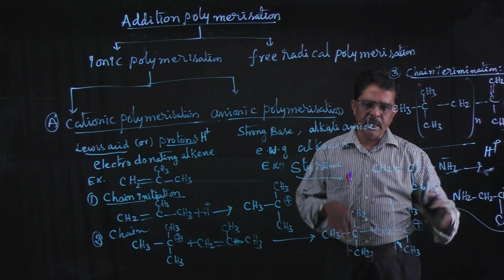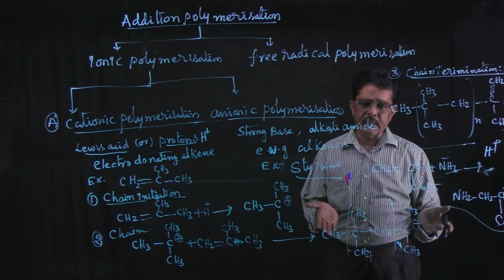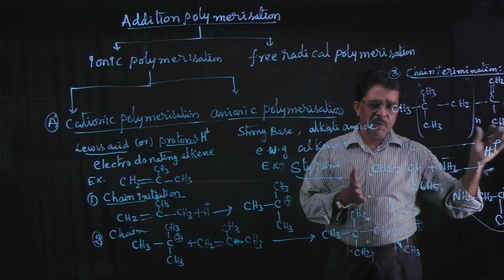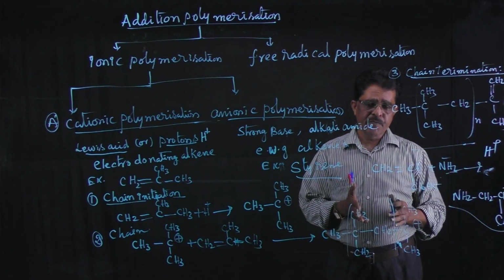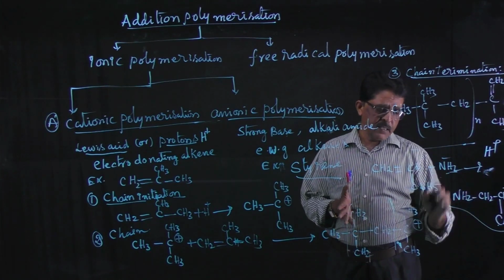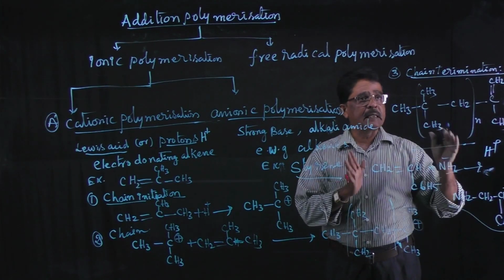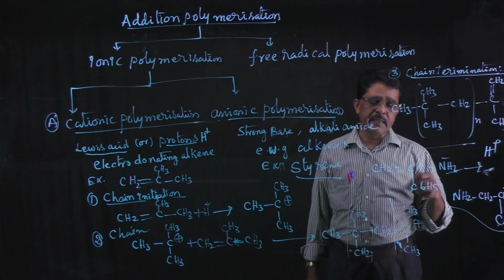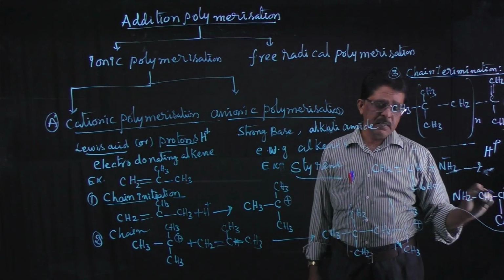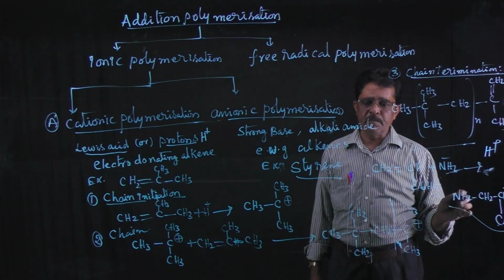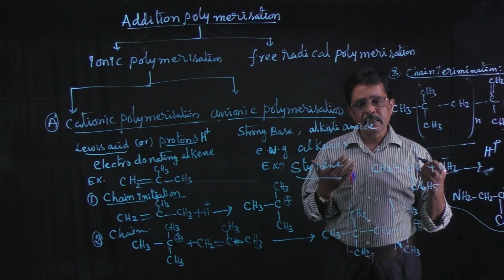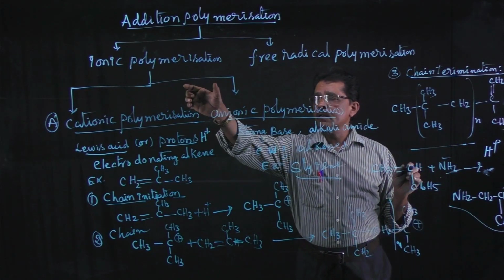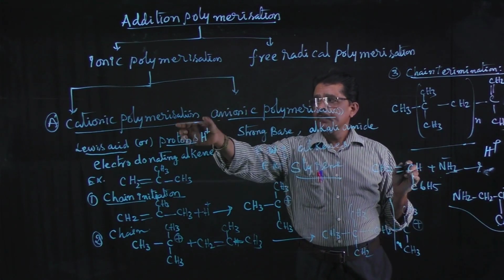This carbanion again reacts with one more alkene having electron withdrawing groups. Then chain propagation takes place. After this chain propagation, chain termination also takes place in these anionic reactions. Chain termination is done by loss of one proton. By loss of proton, chain termination takes place. In this way we have discussed anionic polymerization.